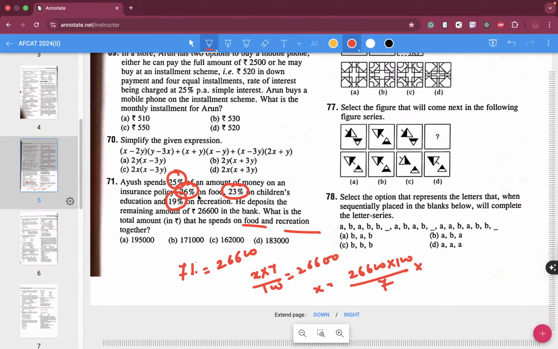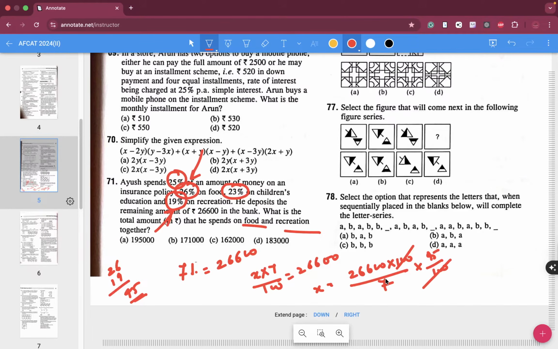Now they are asking how much he spends on food as well as recreation. 26% on food and 19% on recreation. 26 plus 19 is 45, which is equal to 45 by 100. This one gone, this one gone.